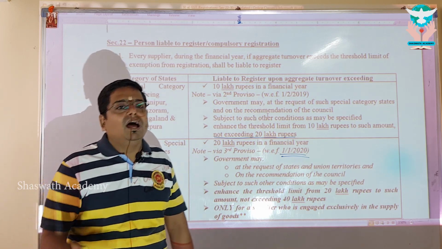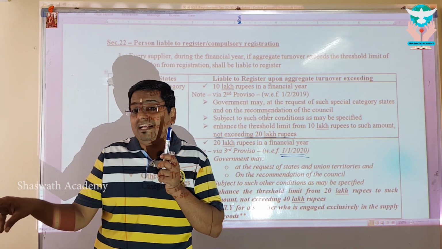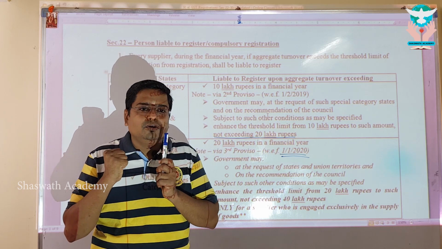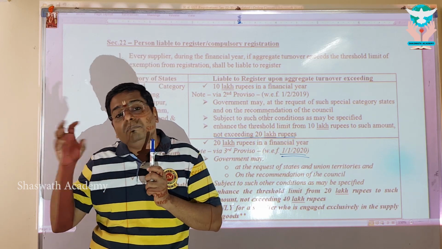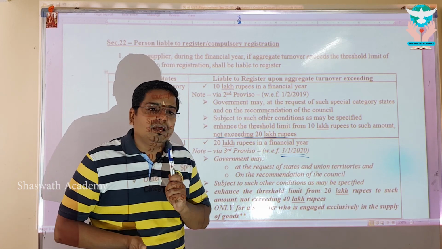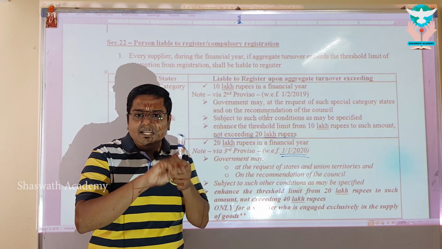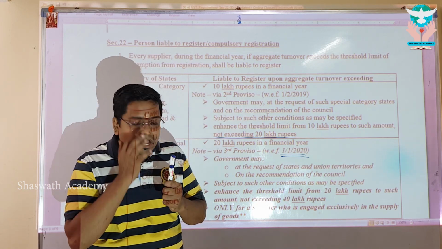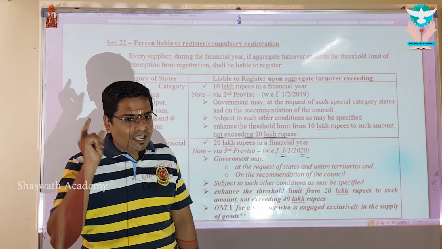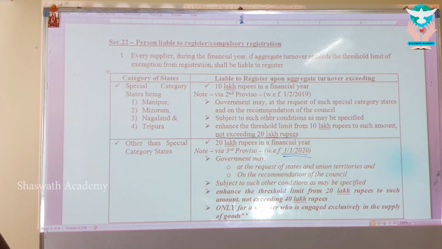Say for example, I am the dealer in this particular marker and I am also into the business of lending money and taking interest as a return. Even though I am making an outward supply of an exempt supply called advances, lending money, I am still eligible because I am providing only that one. Apart from that, I am dealing in the supply of goods. I am eligible for the higher threshold limit as specified here. Everybody, my dear, so this is how you have to take first two learning.